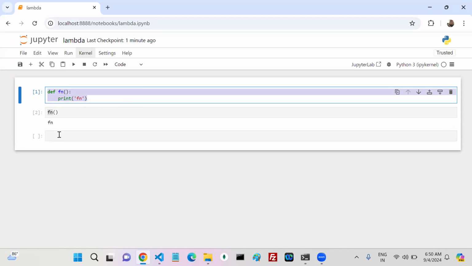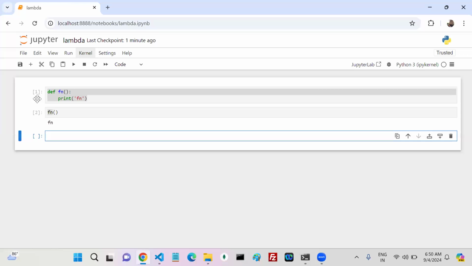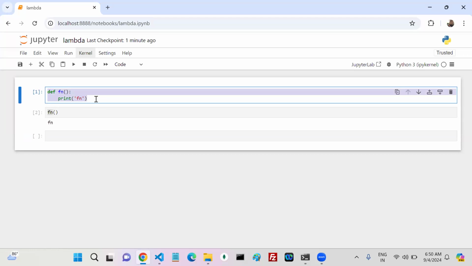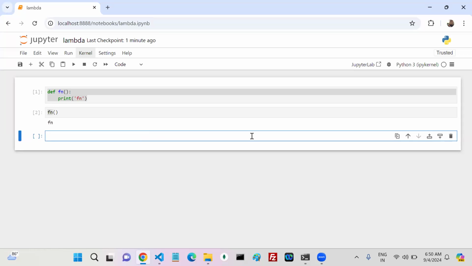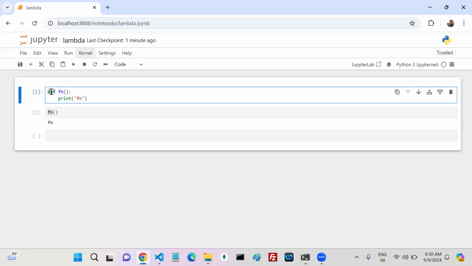But I want to go with the lambda function. A lambda function means an anonymous function, the function which is not having a name. Tell me how we can create a lambda function syntactically. For normal functions, we already discussed: one keyword def, after that the function name, after that the function representation, and then you can write statements. This is called a function block or body. How many statements can you write? Any number of statements, no problem at all if it is a named function.